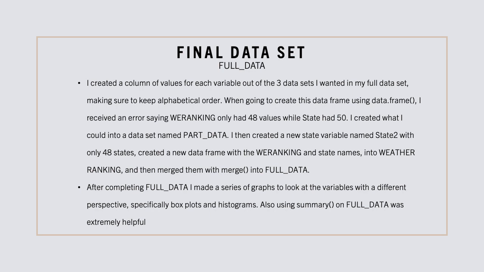I created what I could into a data set named part data, and then created a new state variable named state2 with only the 48 states listed in weather ranking. I then created a new data frame with the weather ranking and new state2 names into weather ranking, and then merged them with the merge function, part data into the full data. After completing full data, I made a series of graphs to look at the variables from a different perspective, specifically box plots and histograms. Also, using the summary function on full data was extremely helpful.